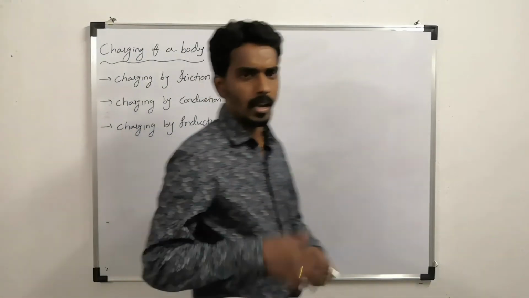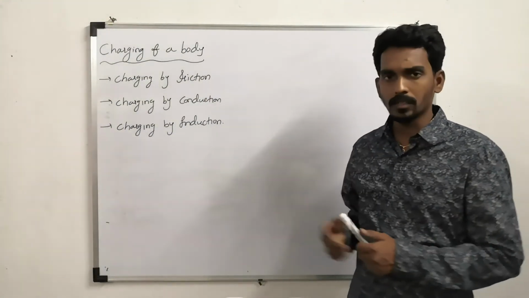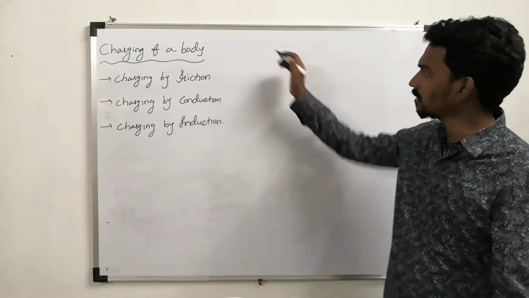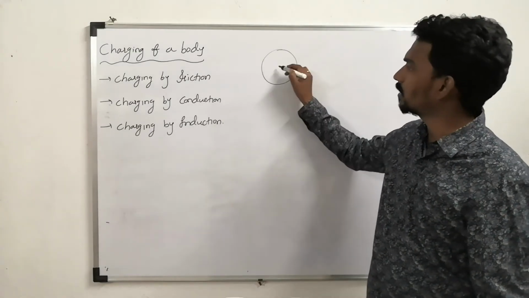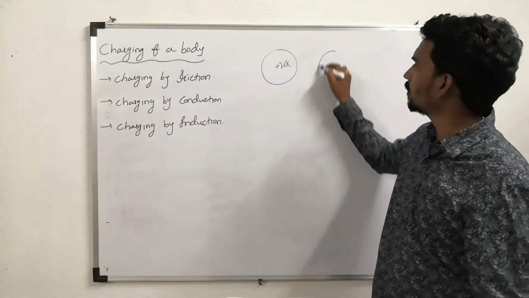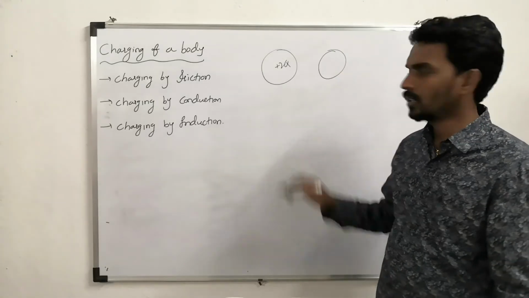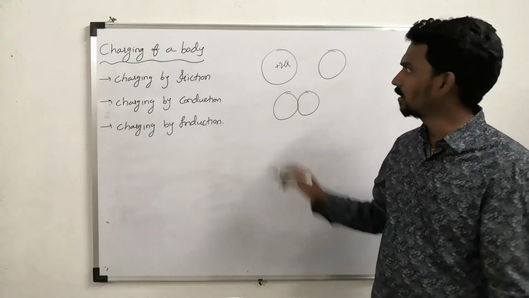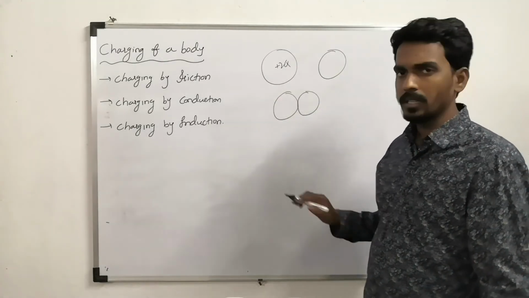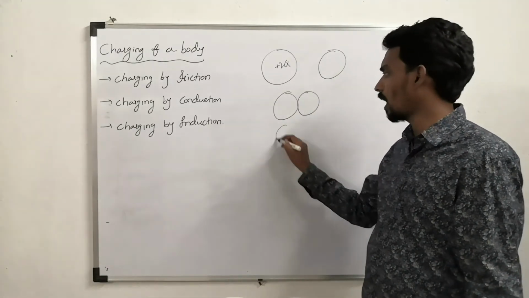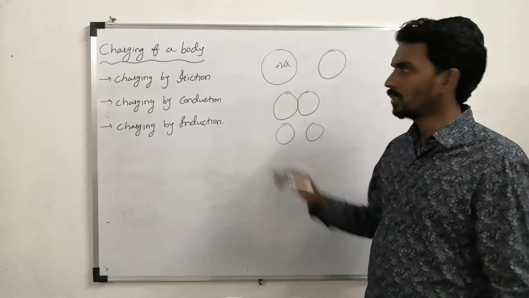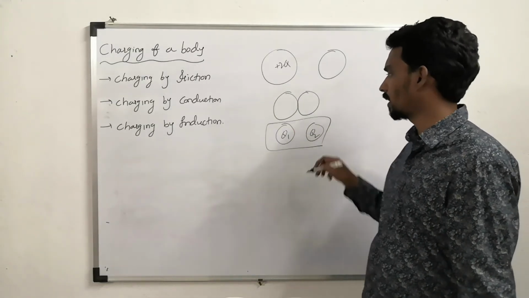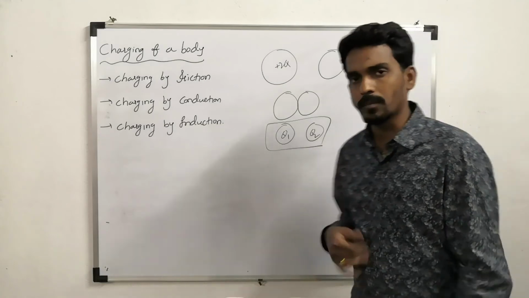I already explained this when I explained that charge is a transferable property. That means you take one charged body and one neutral body and keep them in contact. Then the net charge will be shared between them, so that when you separate them, this charge gets separated and both will acquire some charge.